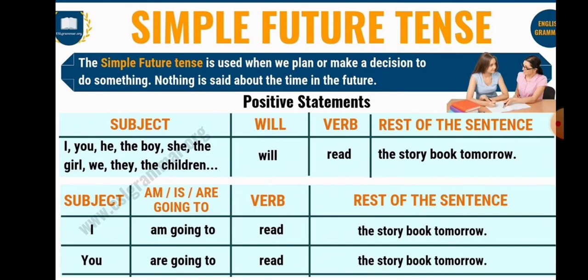Okay. So here they have given an example. Look at it. I will read the storybook tomorrow. You will read the storybook tomorrow. So with all the subjects, they have given the same sentence. This is how we have to use simple future tense.